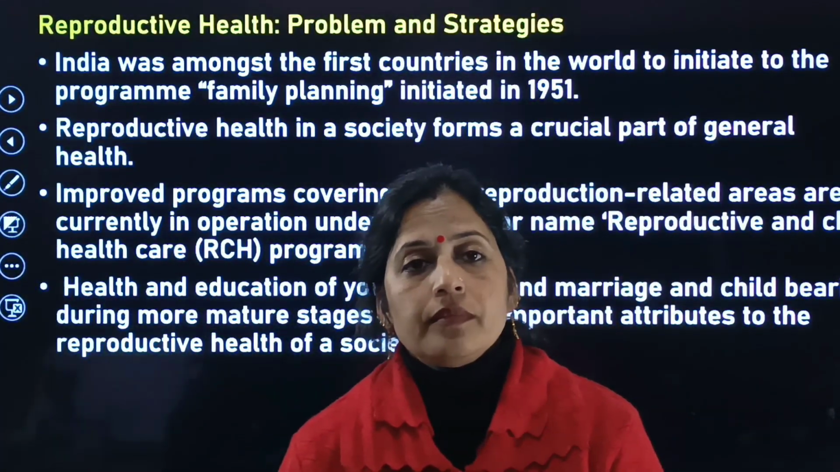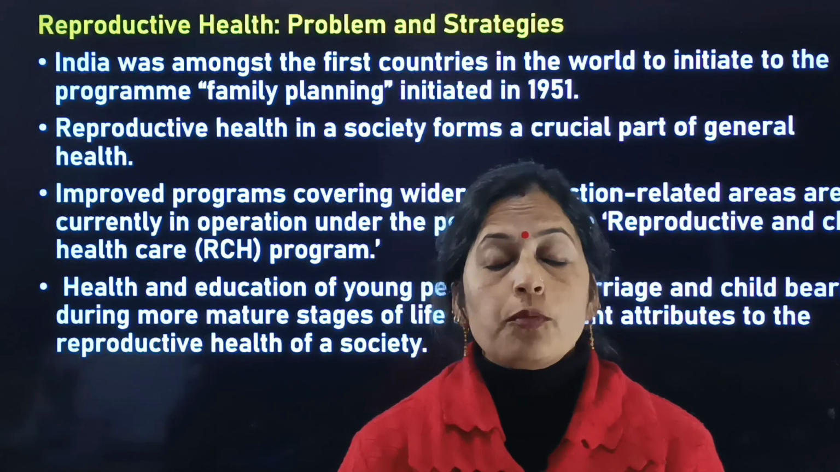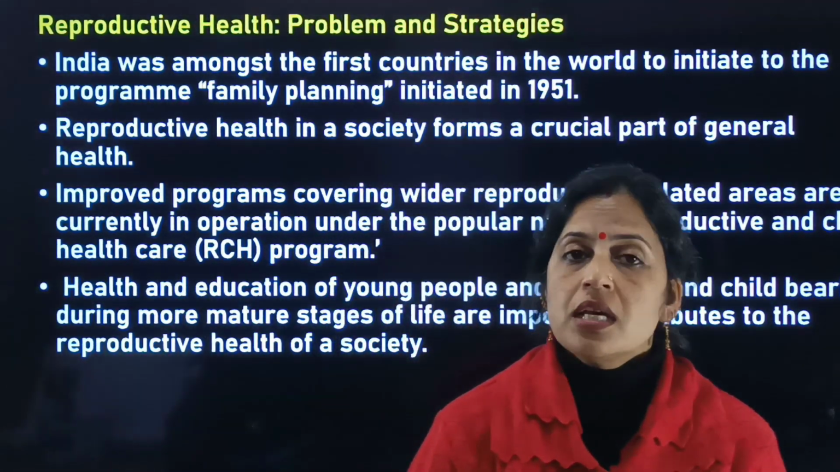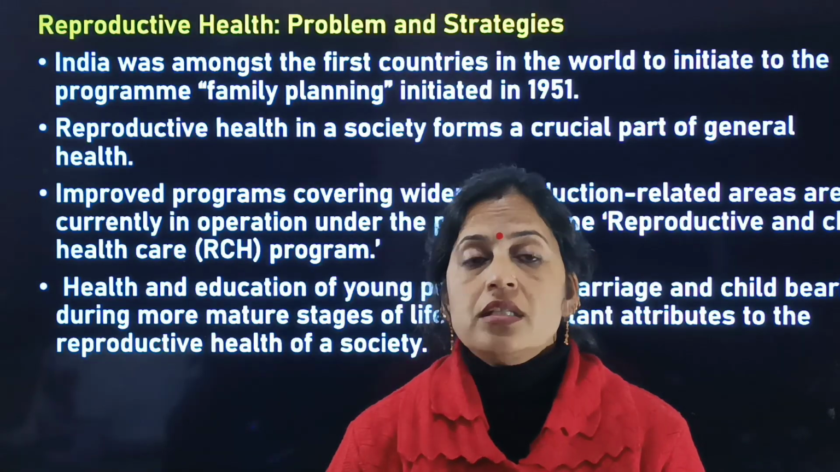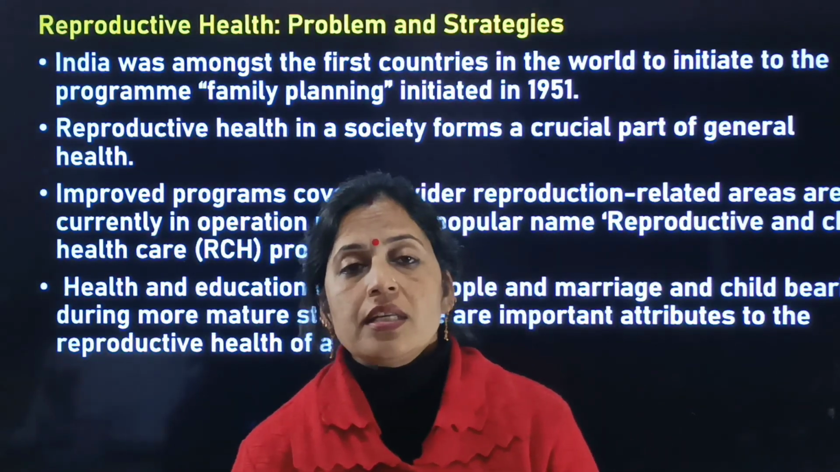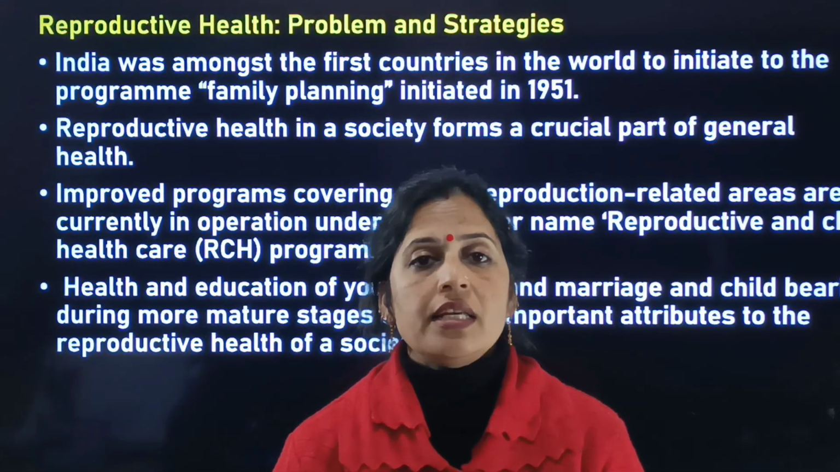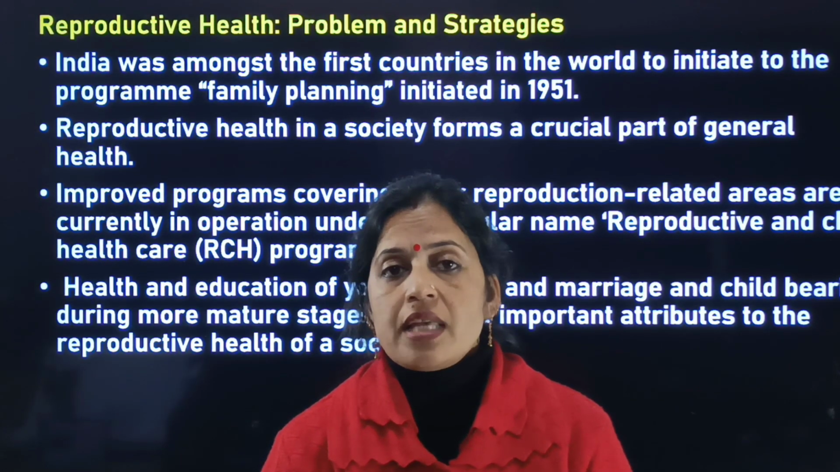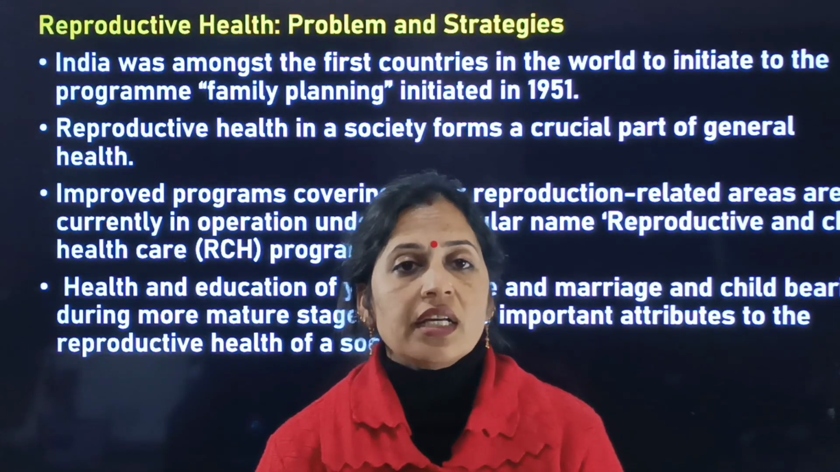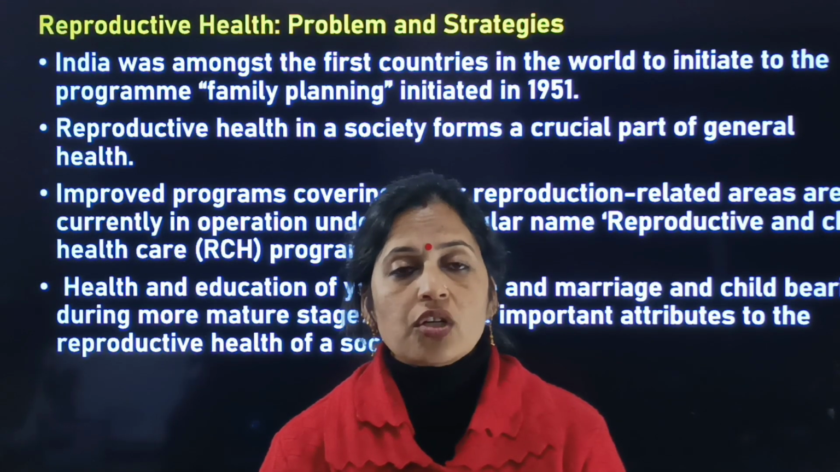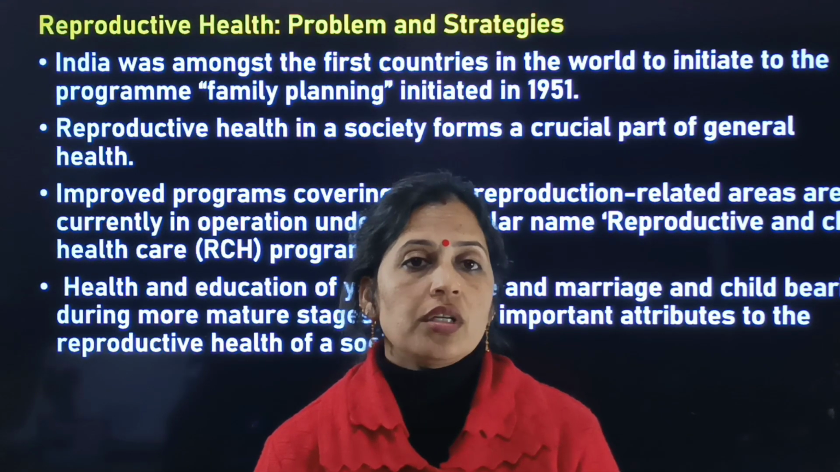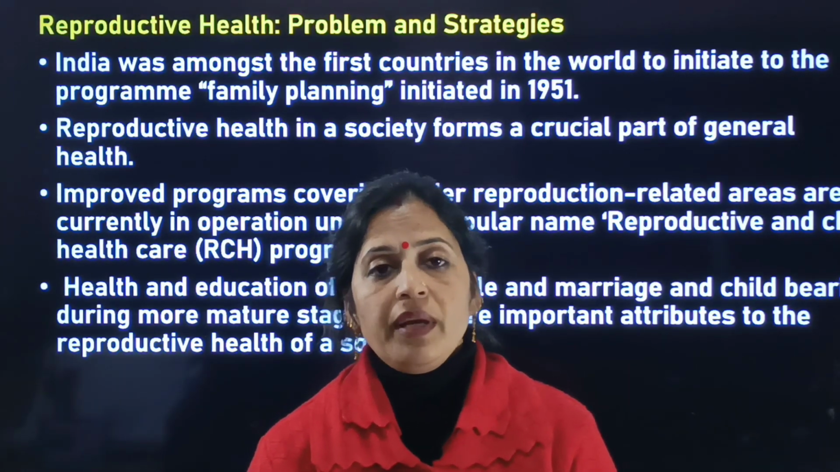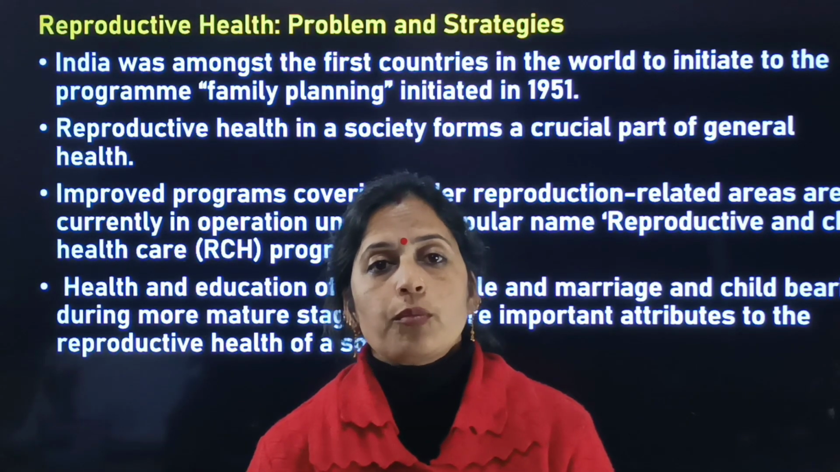Reproductive health. Reproduction is the ability to produce young ones. That process is known as reproduction. There are two types of reproduction: sexual reproduction and asexual reproduction. Asexual reproduction is that in which only a single parent is involved, whereas sexual reproduction is that in which both parents, male and female, are involved.